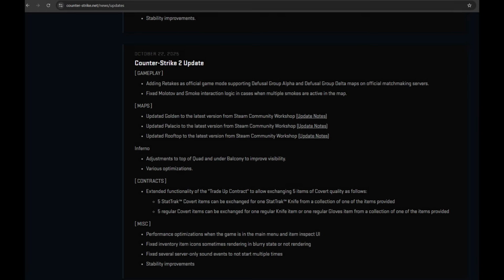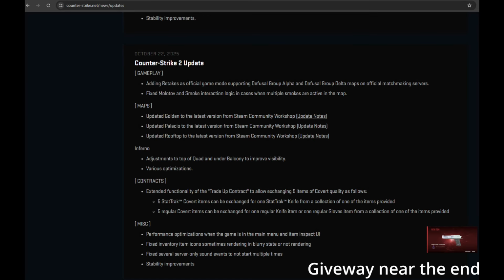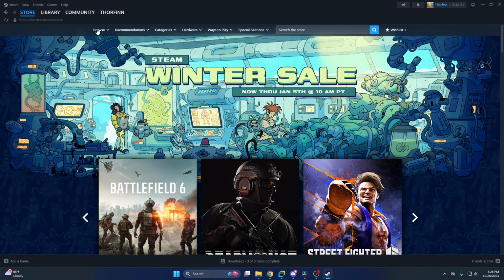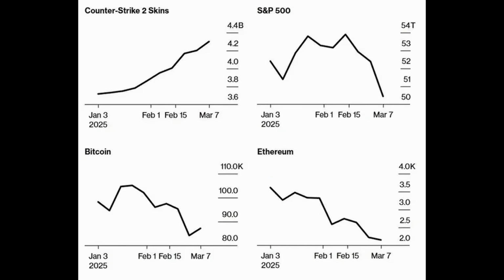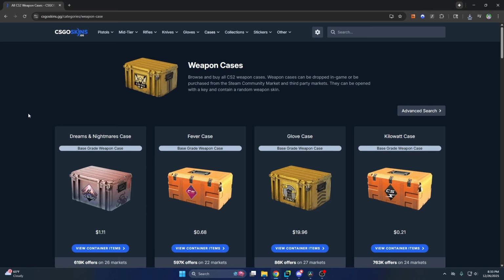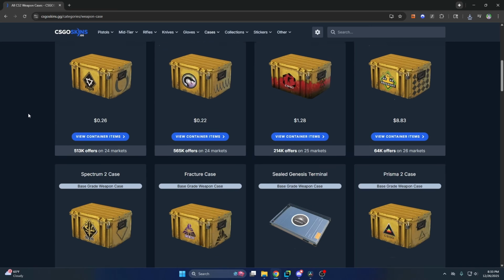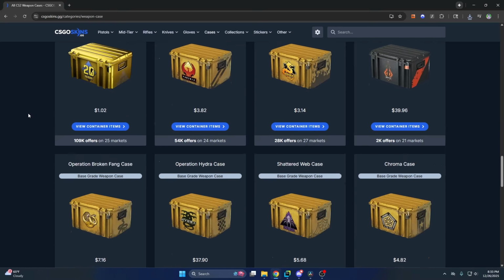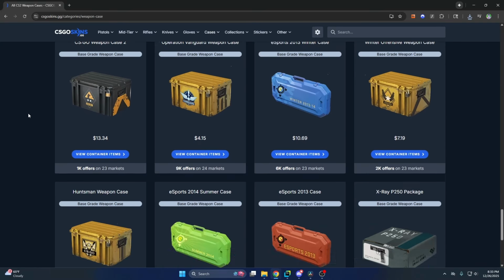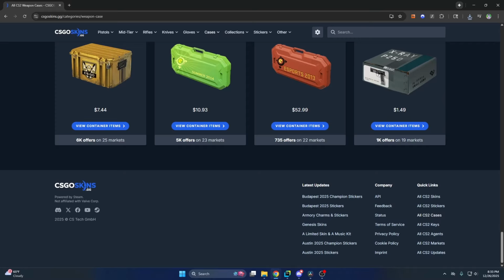October 22nd, the update that crashed the entire market. As someone who rarely plays CS, I knew nothing about how the market actually worked. I saw everyone saying CS cases outperform Bitcoin, but there are over 40 cases. Which ones do I avoid and which do I buy? Instead of randomly choosing, I decided to build an AI that simulates the market and predicts where cases will go.